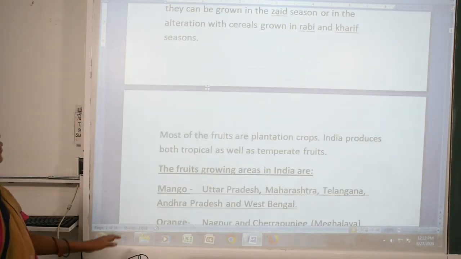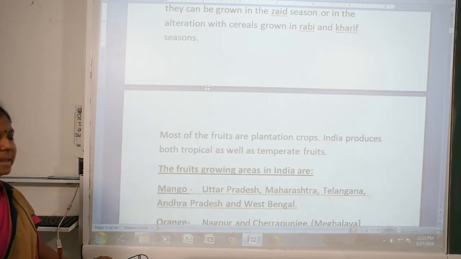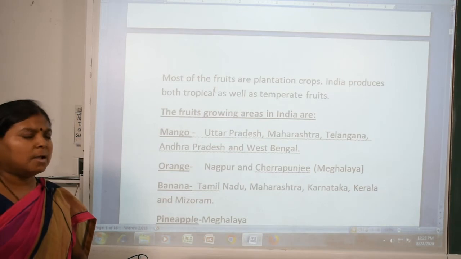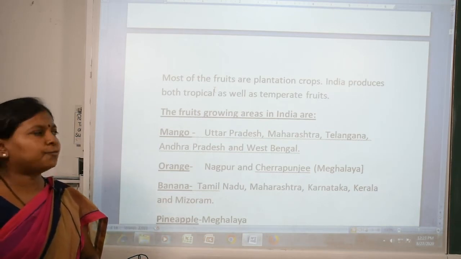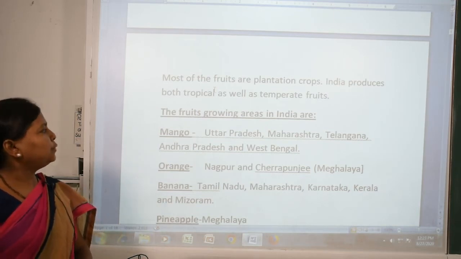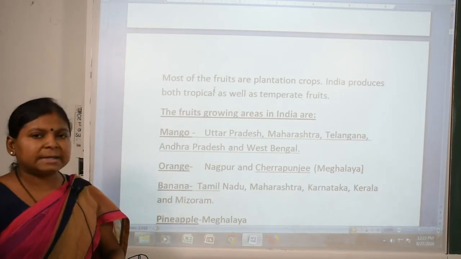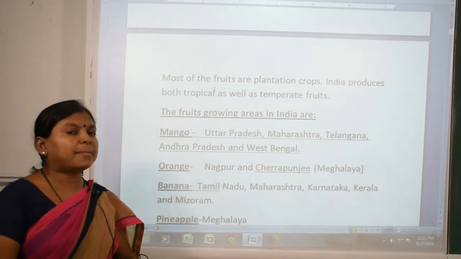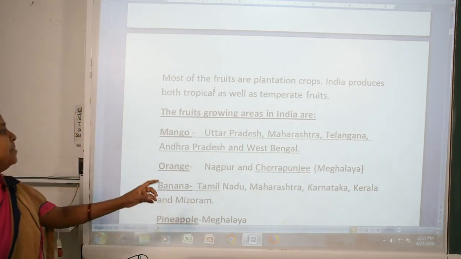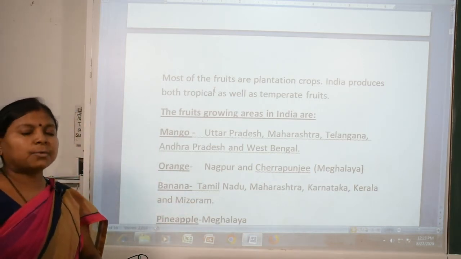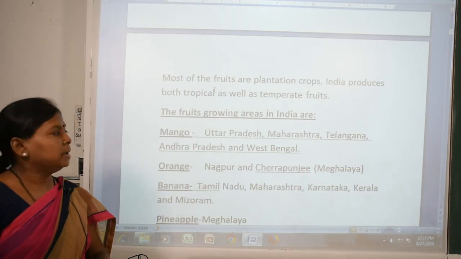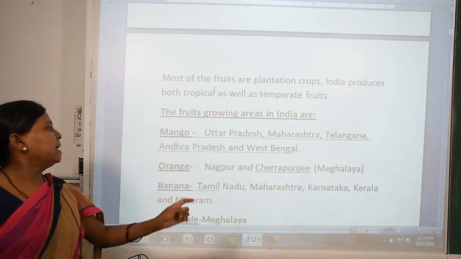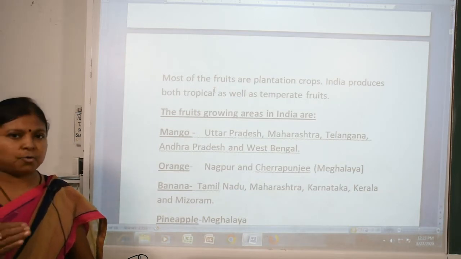Next, most of the fruits are plantation crops. India produces both tropical as well as temperate fruits. Now you know the fruit-growing areas in India, where a large amount of a particular type of fruit is grown. Take mango. Do you know in which states mango grows more? That is Uttar Pradesh, Maharashtra, Telangana, Andhra Pradesh and West Bengal.